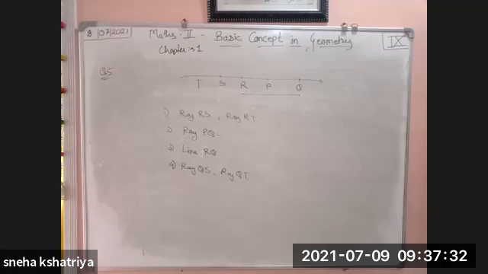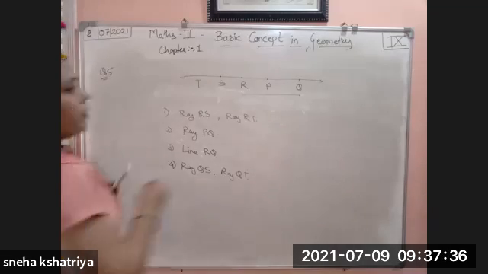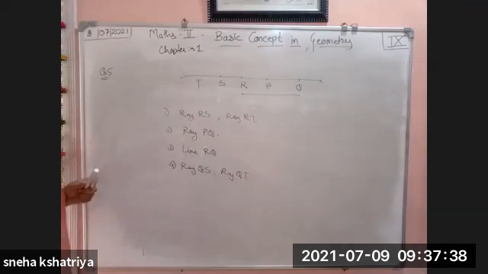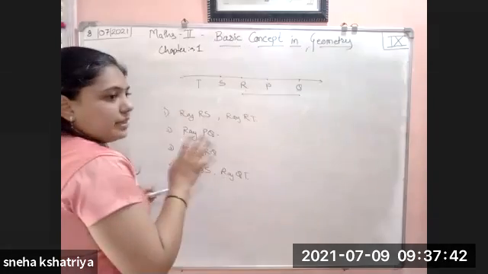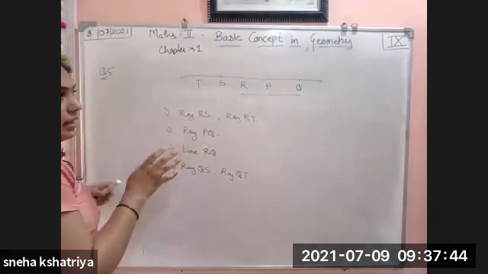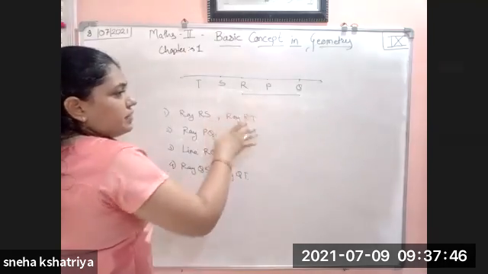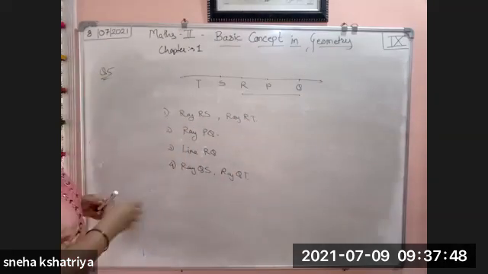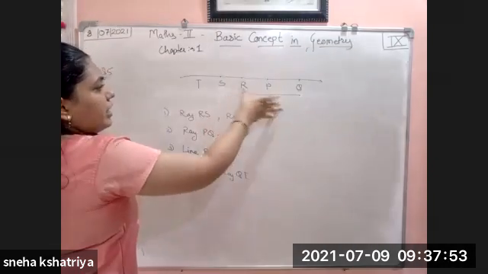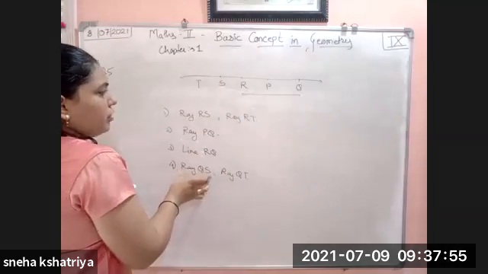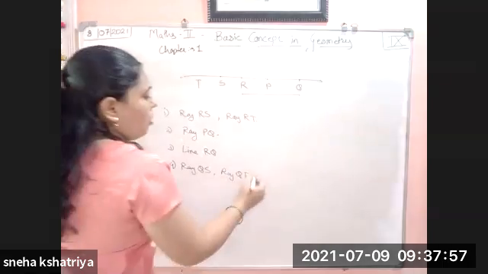Fourth answer is ray QS and ray QT. Also QR, because each subset is a subset of itself. Each subset, this we have learned in set theory. Yes, you have seen in set theory that each subset is a subset of itself. So QR is also a ray, QS is also a ray, QT is also a ray. So QS will come, QT will come, also